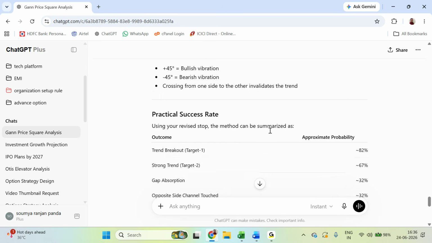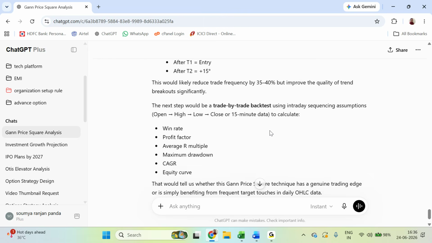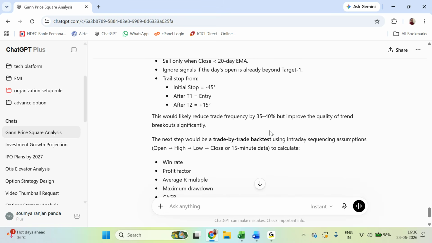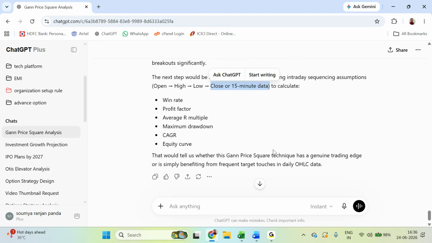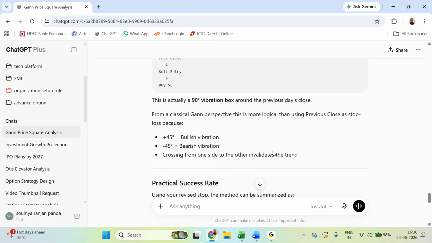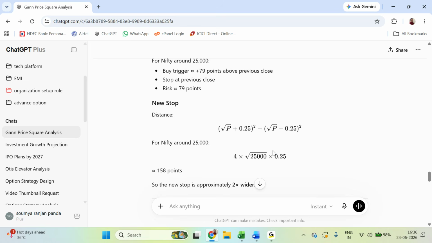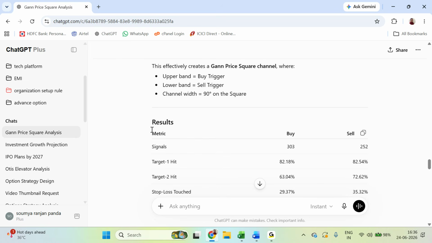However, you can accept the improvements which are more appropriate for this method. Here data is more appropriate. If we give it 5-minute or 15-minute data, it will do more in-depth analysis, and it can give us a clear understanding about the efficiency of this method.